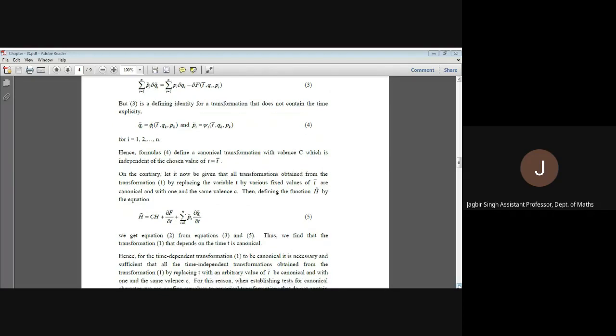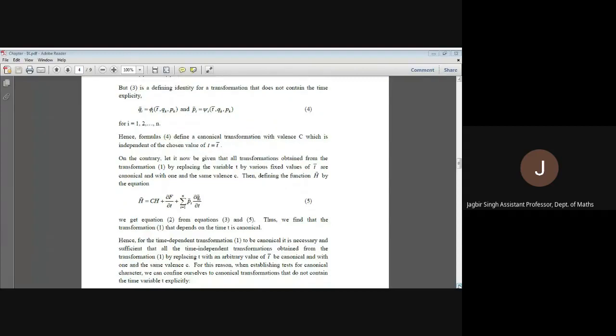Okay, so what we proved is that if the transformation depending on time is canonical, then it is canonical for every possible particular value of t bar. And if the transformation for every possible particular value of t is canonical, then it is canonical for arbitrary t. It means if the canonical transformation is dependent on time, we can assume it to be independent of time. And if it is independent of time, we can assume it to be dependent on time.